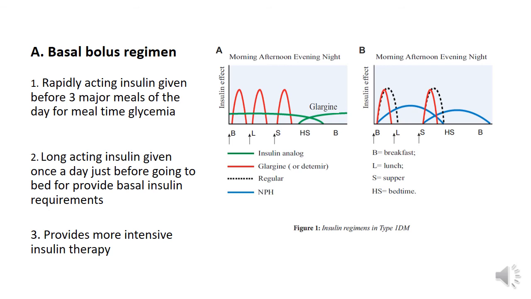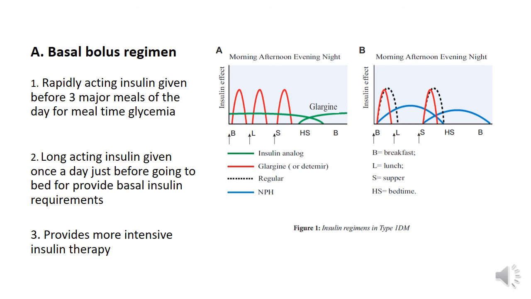Now there is a green plateau also. That is the long acting insulin preparation, which is going to take care of the basal requirements of insulin. That means the red peaks take care of the mealtime glycemia, and the green plateau takes care of the fasting or the interdigestive blood glucose levels.